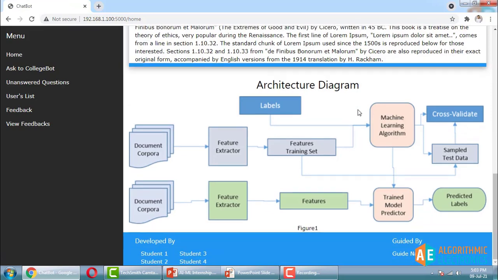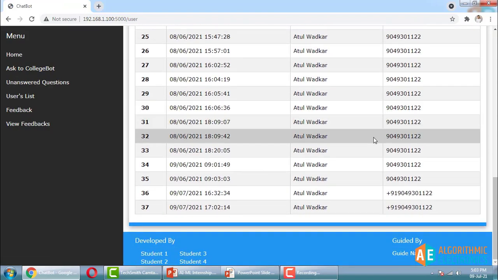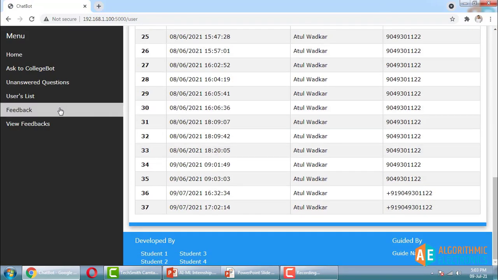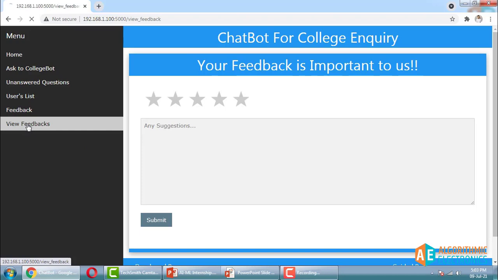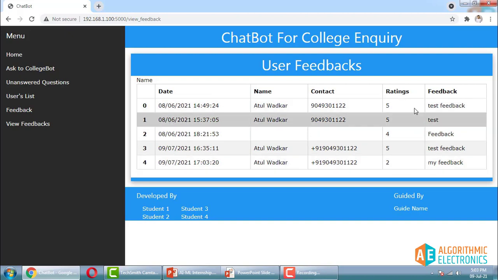Now it will submit the feedback, and the users list, so how many users have logged into our website, their contact details will be collected over here in the feedback section. You can give feedback here, or you can also give feedback on this page, and you can view feedbacks. So these are the feedbacks over time, this is rating 2, and the feedbacks will be available over here.